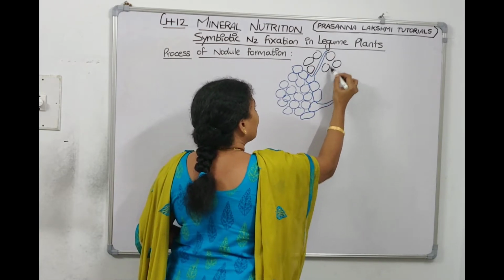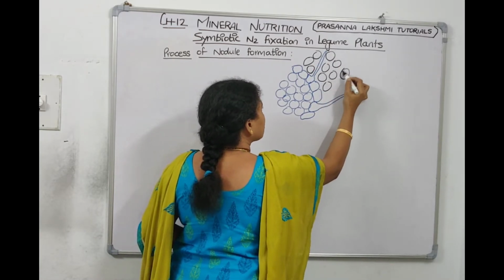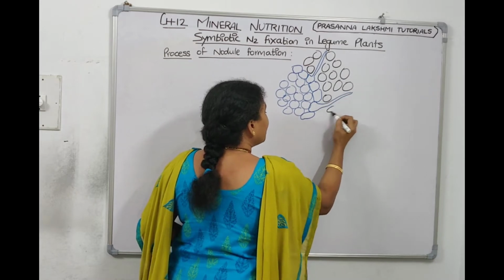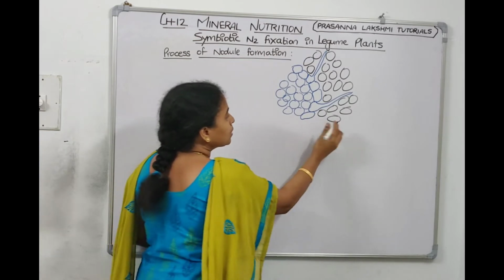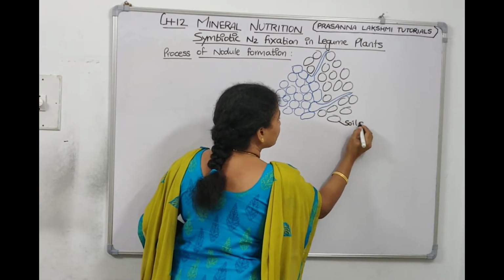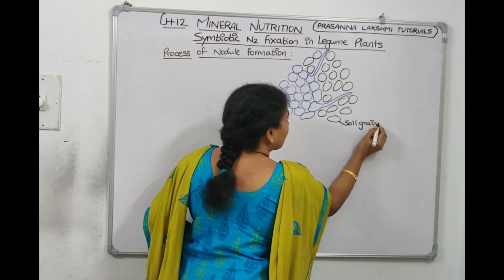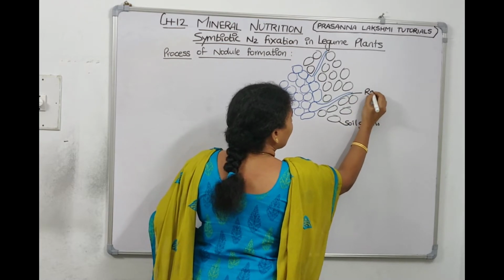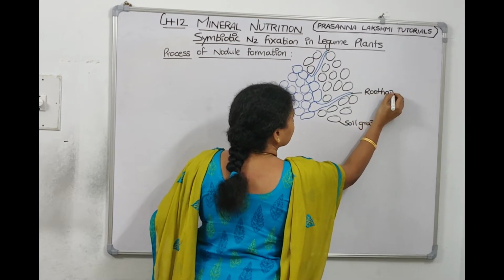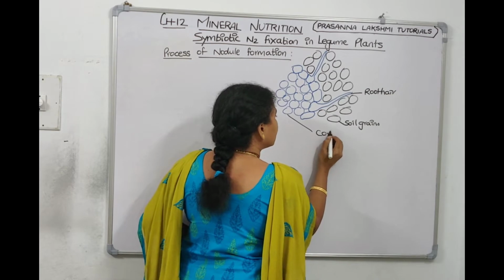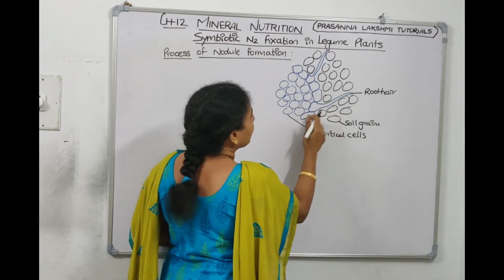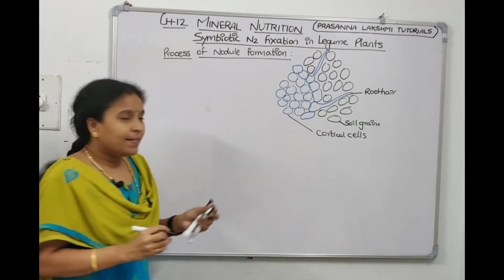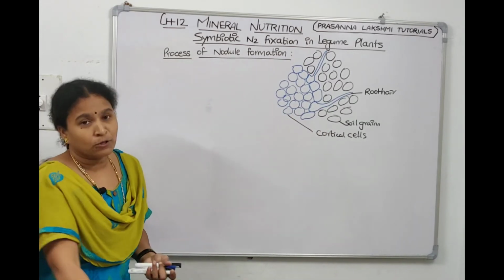The black colored ones which I am drawing are the soil grains. And we know that the bacteria is there in the soil only. So these are soil grains. And this is the root hair. And these are the cortical cells. And these are the epidermal region. Now in this region only bacteria is also there.